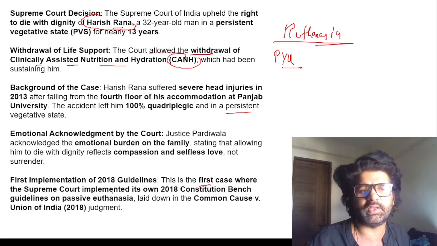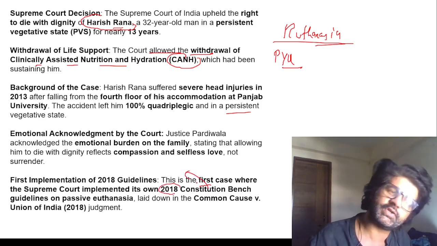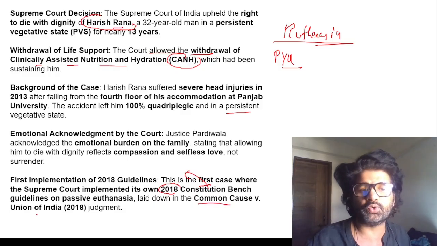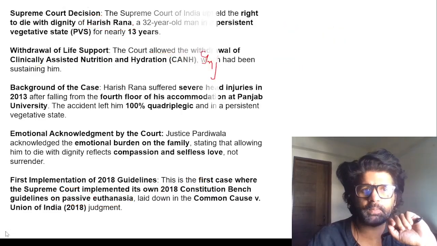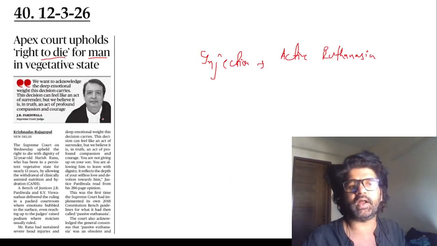So again, first case, Supreme Court gave their own judgment in 2018. Constitutional bench means 5 or more judges of Supreme Court. In Common Cause versus Union of India, they talked about passive euthanasia, but this is the first case. This article was published on 12th March, right? This guy died on 25th March.